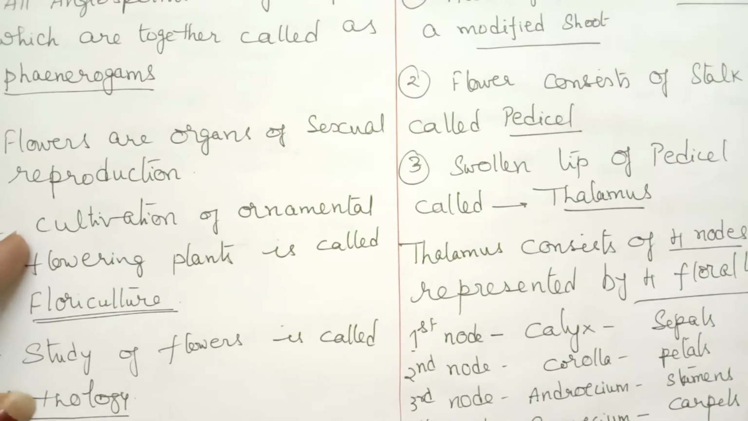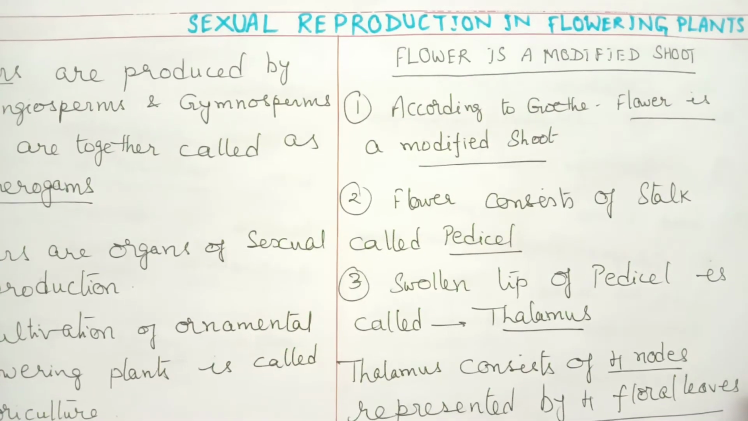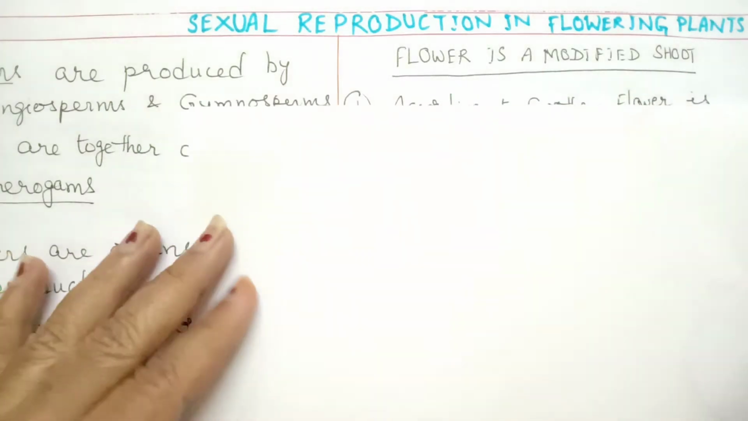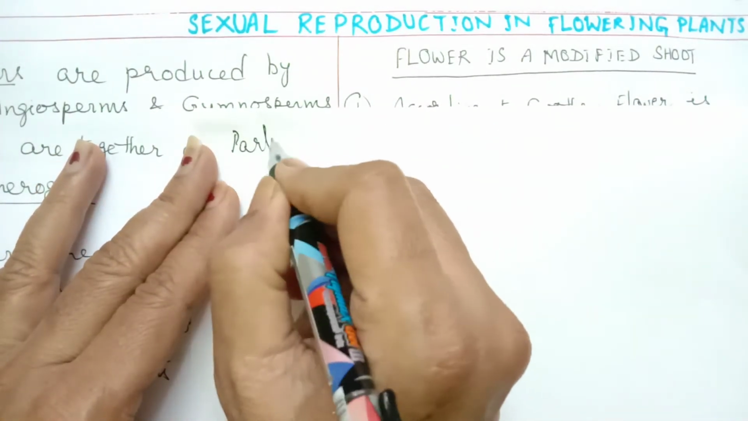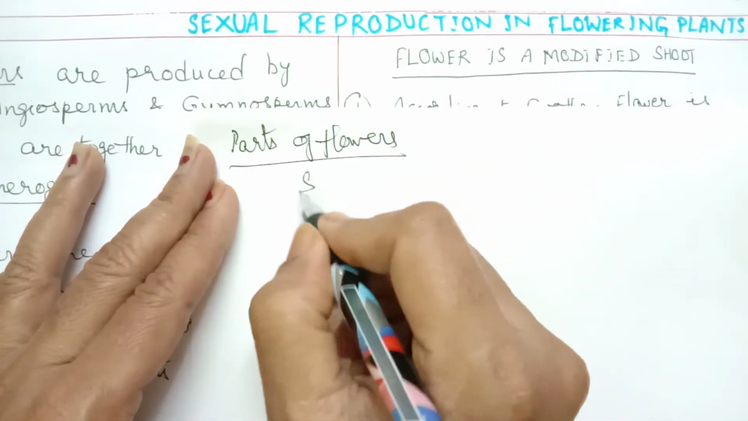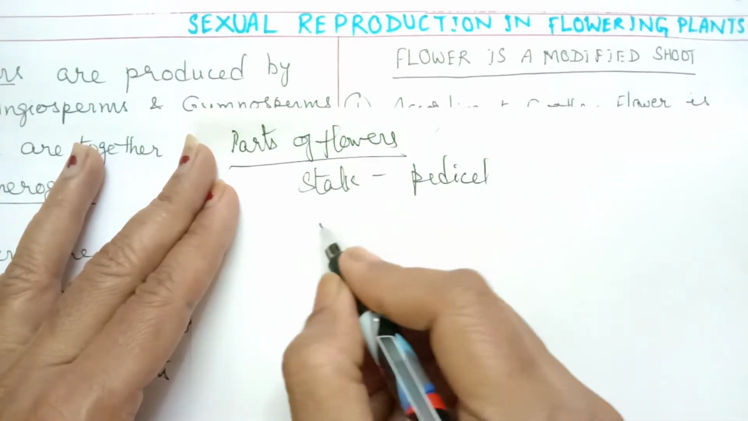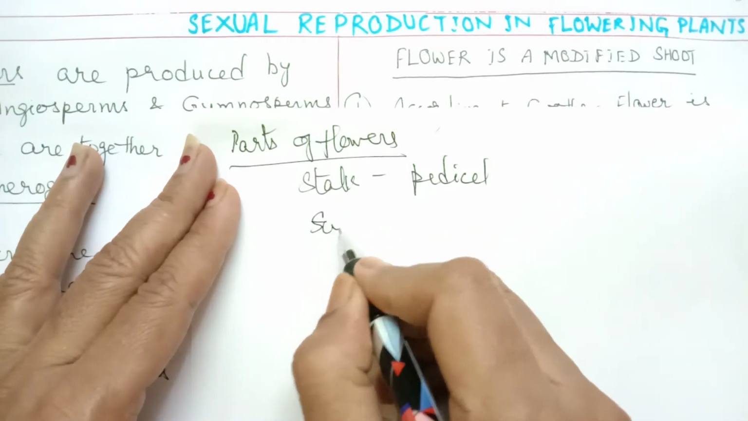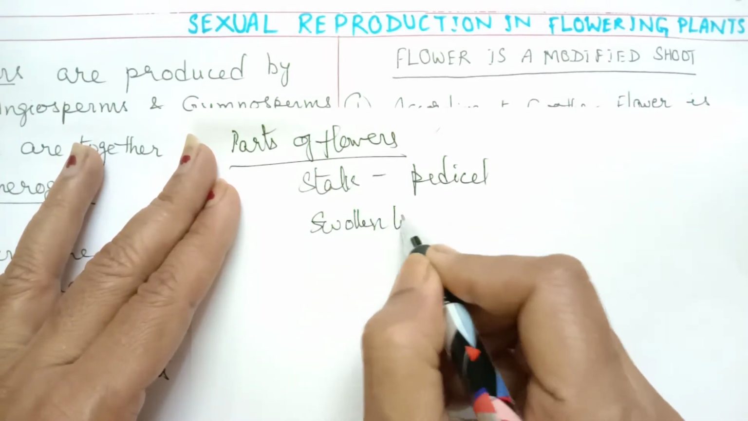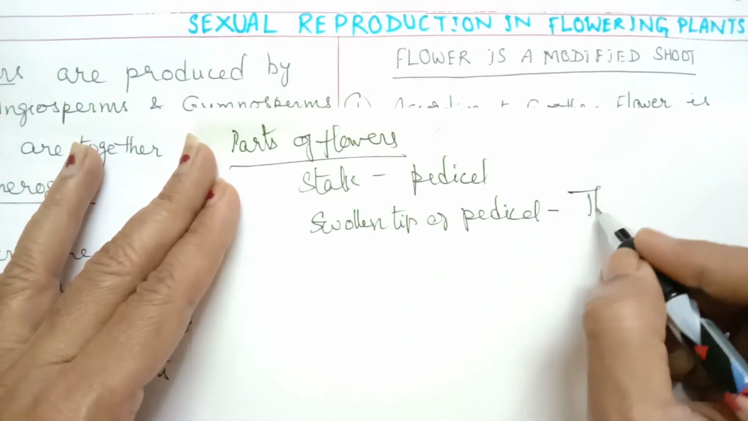Now, before we go into the other parts, all of you know the different parts of the flower. Parts of flower. A flower has a stalk which is called pedicel. And the swollen tip of pedicel, that is called a thalamus.